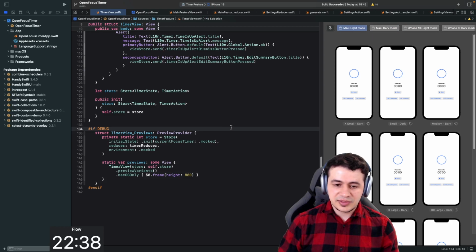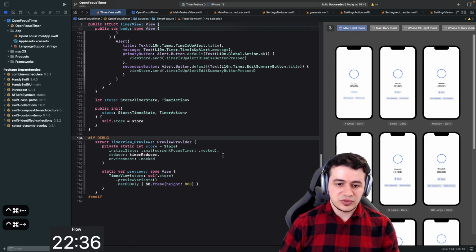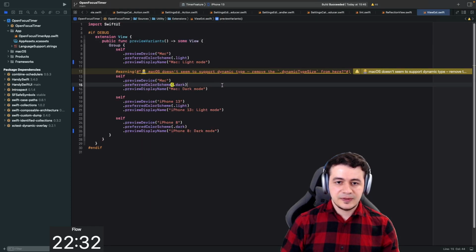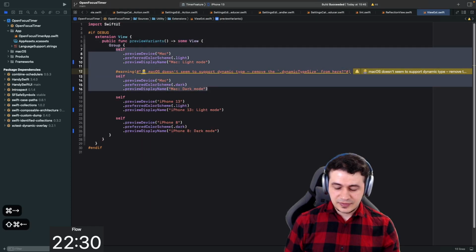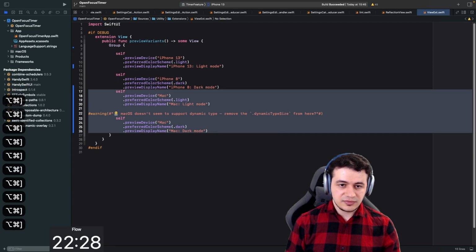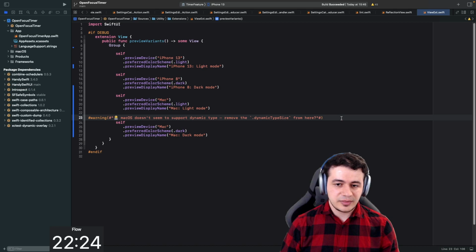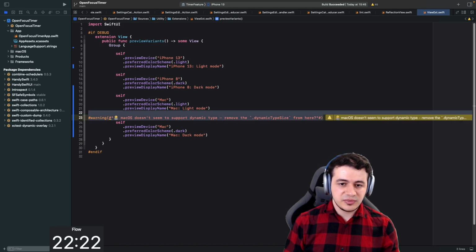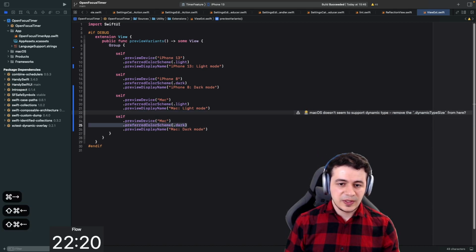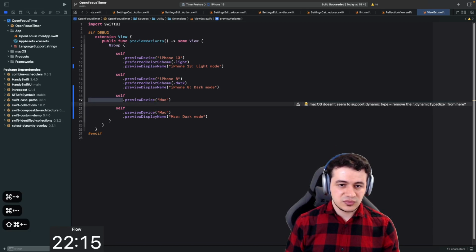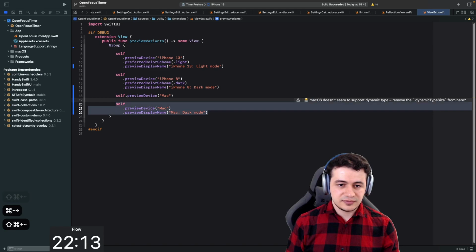And maybe let's change the order too, because we're going to focus on iOS now and not Mac. So let me change these and move them down like that. And actually I noticed that there is no dynamic type support on macOS anyway, so maybe for macOS we just show the different modes. So we have just a Mac device, just one here, like that.